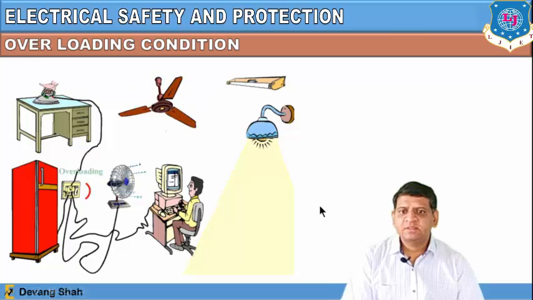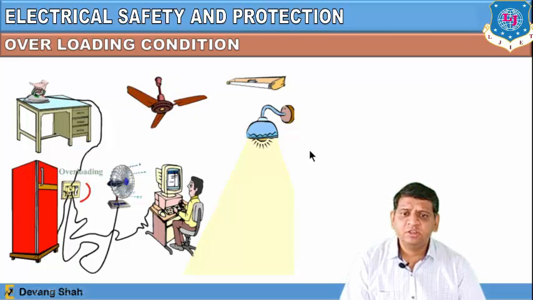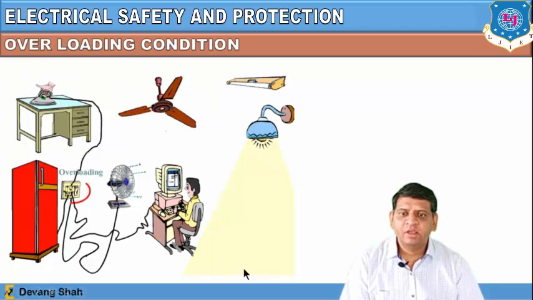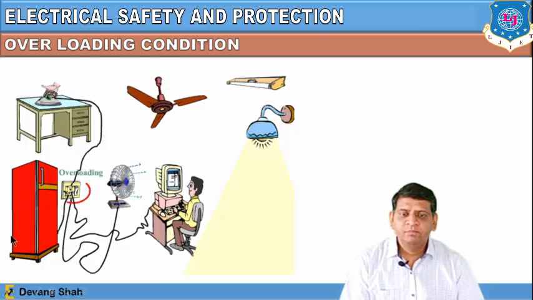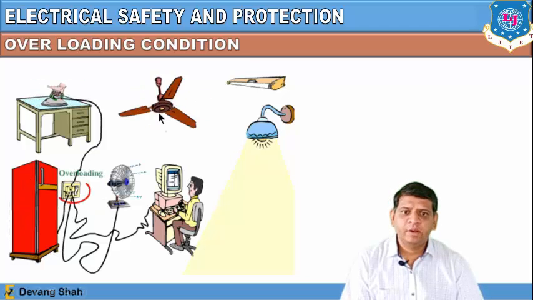But before that, let us discuss another condition where earthing is also required. Why? Because of the overloading condition. At your home, all the appliances are working at the same time. Let's say you are using the iron on the same switchboard, the refrigerator is also operating, the fan is also operating, and some other devices are also operating.